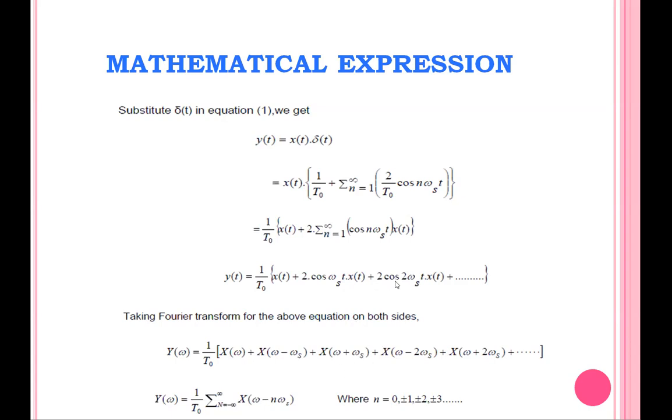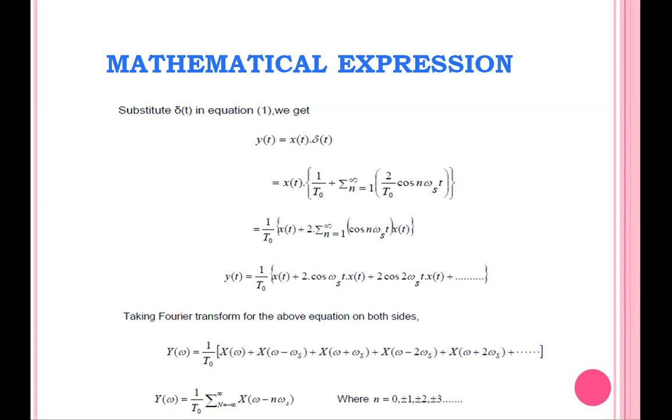Similarly here, 2 cos 2 omega_s t times x(t) means the Fourier transform of this signal is X of (omega minus 2 omega_s) plus X of (omega plus 2 omega_s), etc. Okay, so this is the Fourier transform of our sampled signal. This expression we may simplify like this. So this is the frequency spectrum of our sampled signal.